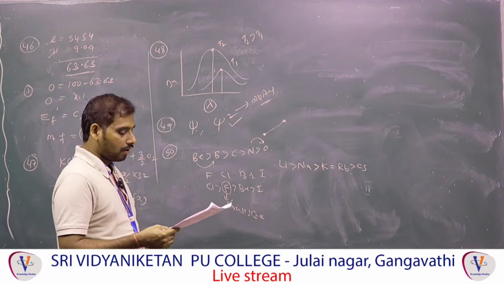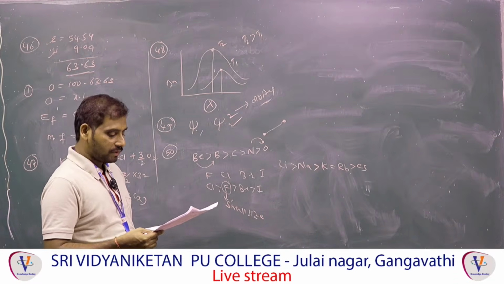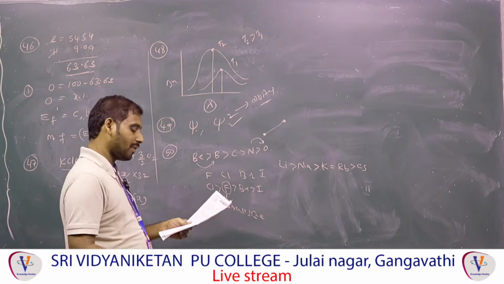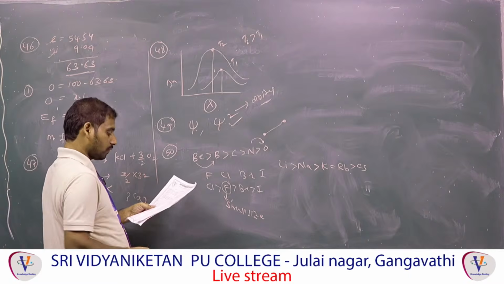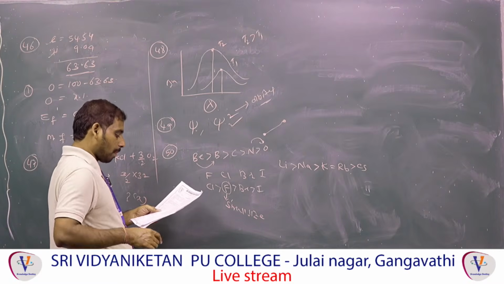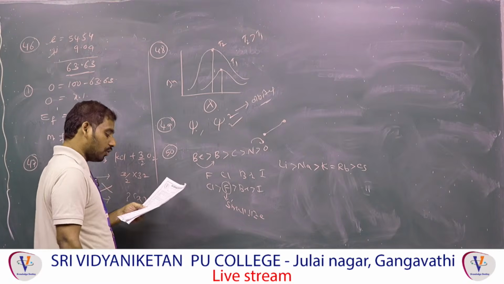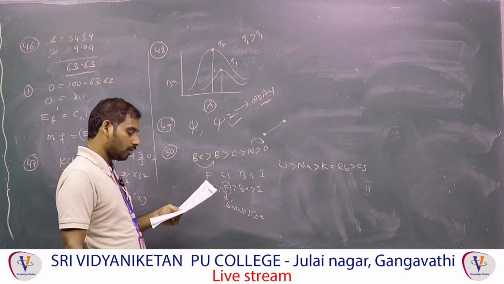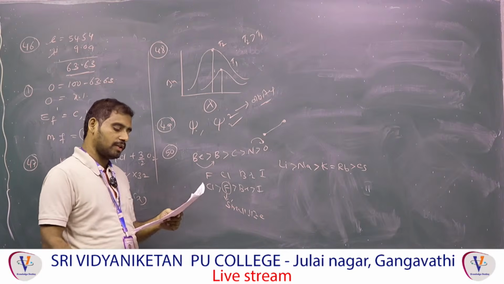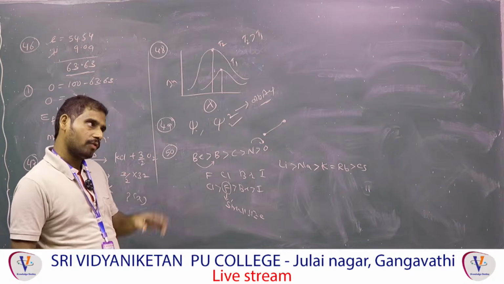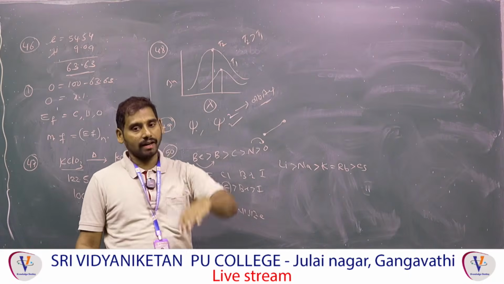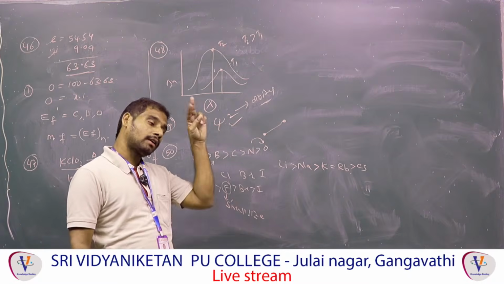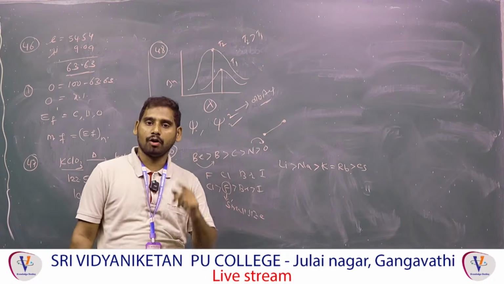Next one, second ionization enthalpy order. That is the one to correct, this is the only correct option, but for the incorrect ones, what do you have to do? Neon, fluorine, nitrogen, oxygen, lithium. That means second ionization enthalpy. First you remove one electron from the gaseous atom. After that, the second electron we have to remove.